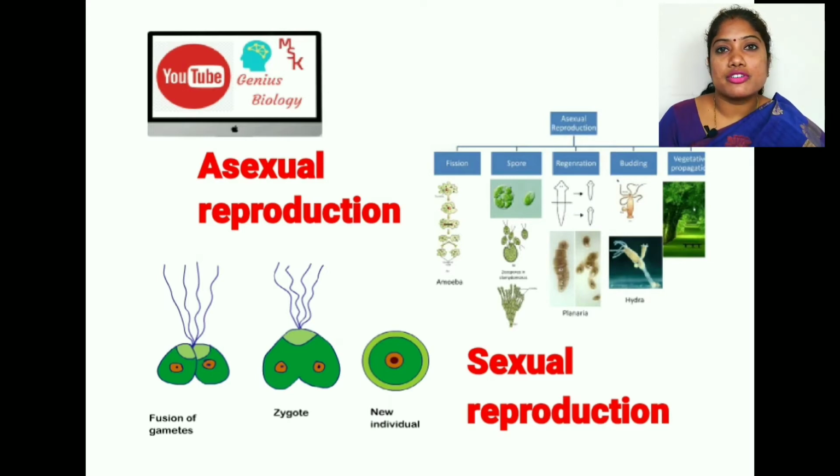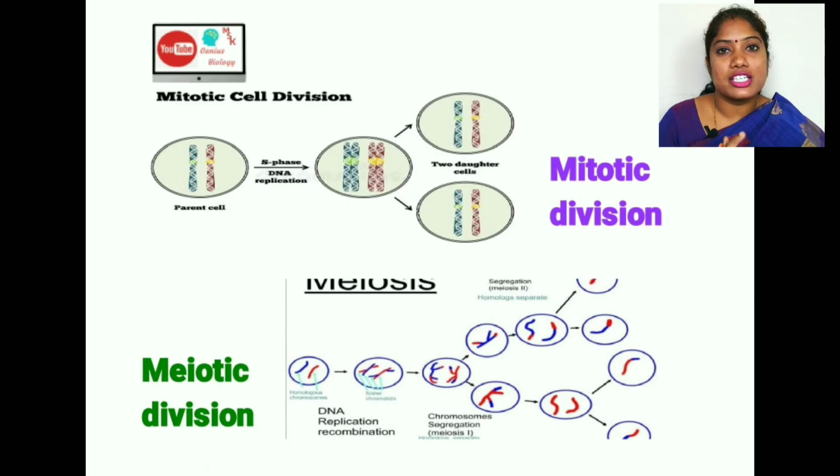And in sexual reproduction, meiotic division is occurring. Meiotic division is called reductional division, which gives a half number of chromosomes to the daughter cells. In this topic we are talking about asexual reproduction only. Clear? Those are the main points you have to remember. Once again the definition: there is no fusion of male and female gametes, and a single parent dividing into two daughter cells is called asexual reproduction.